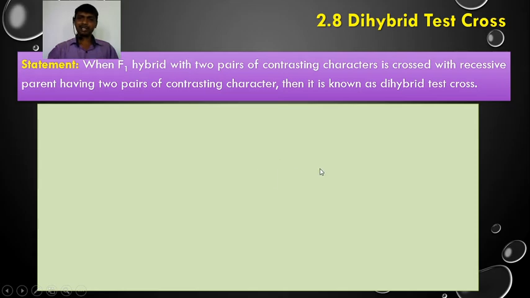What is the test cross? When the F1 hybrid is crossed with the homozygous recessive parent from which it is derived, it is called a test cross. Here the parents we selected possess two pairs of contrasting characters, so we say that it is a dihybrid test cross. When an F1 hybrid with two pairs of contrasting characters is crossed with a recessive parent having two pairs of contrasting characters, it is known as a dihybrid cross.